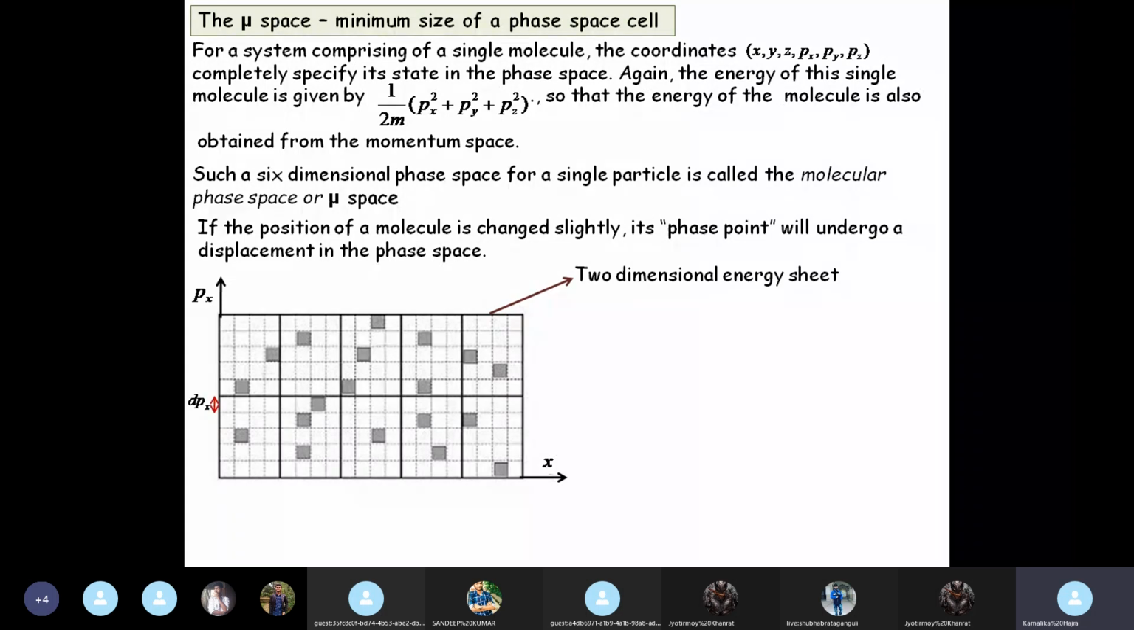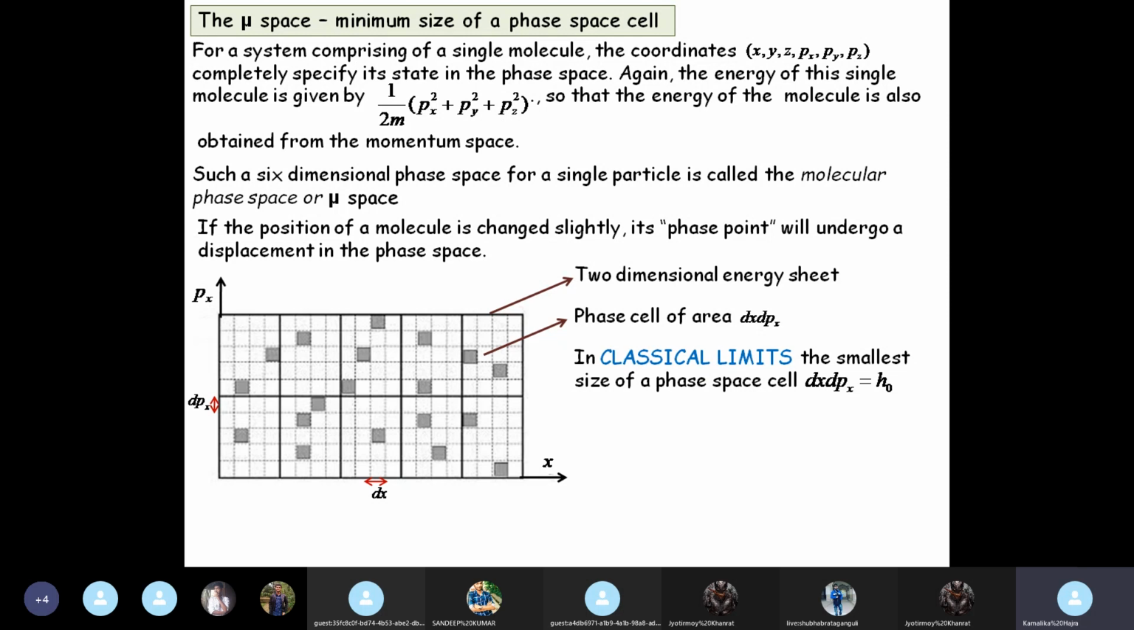The length of the side of such a unit box in this energy sheet is dpx along the px axis and dx along the x axis. So one phase cell in the 2D energy sheet will be of area dx dpx. But if you take the entire phase space, then the volume of the phase cell will be given by dx dy dz dpx dpy dpz.